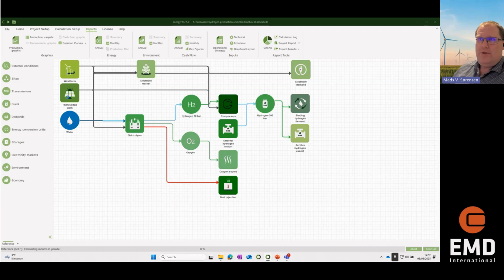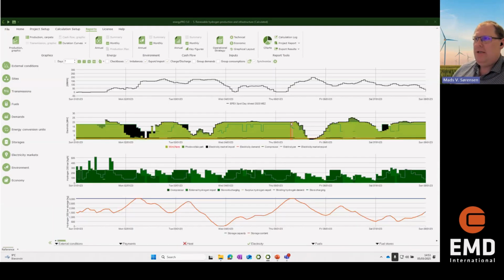You can see here we have wind farm and PV. We have an electrolyzer using some electricity and some water. It's producing hydrogen and oxygen and also some heat. And basically, we have the possibility of exporting the hydrogen, selling the hydrogen. And we have technical specification on each and every unit in here. We get the production out. It can be a bit overwhelming here.